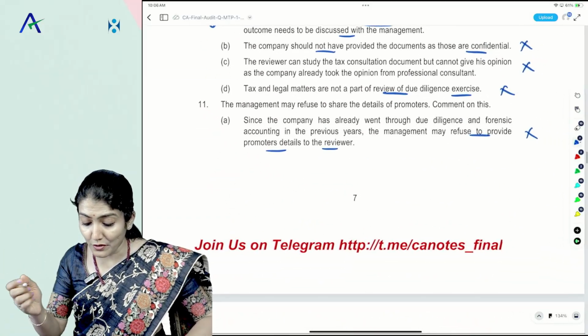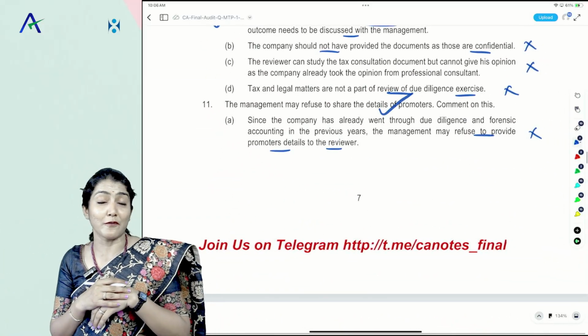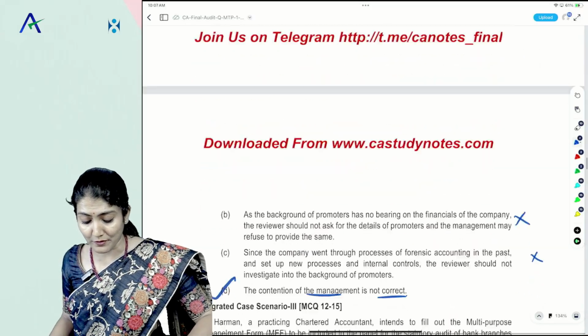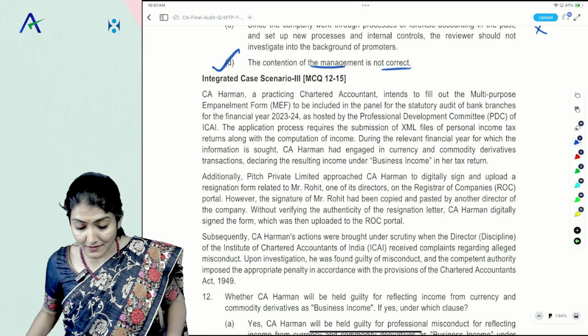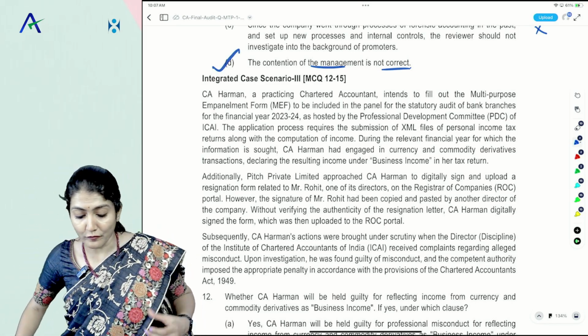Auditor, the reviewer, should he also be allowed to look into the details of the promoters, background of the promoters of the company? Very much yes. Okay, coming to the third case scenario, MCQ 12 to 15.